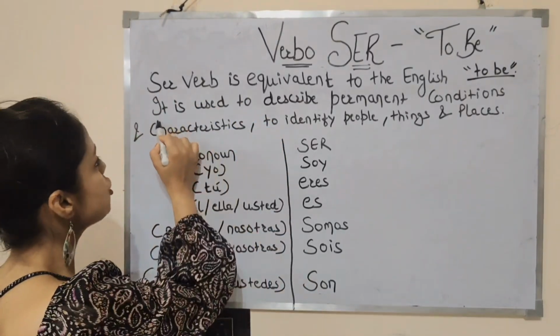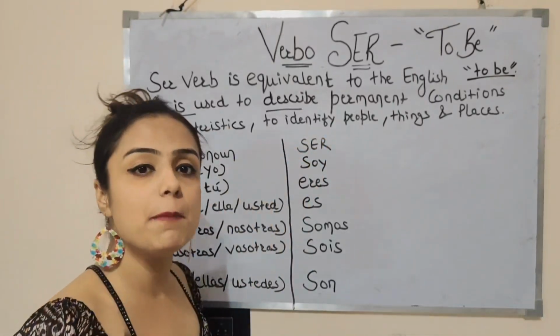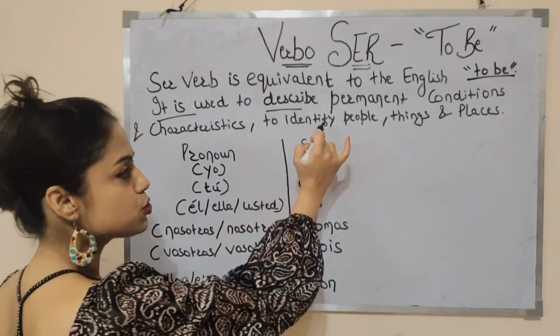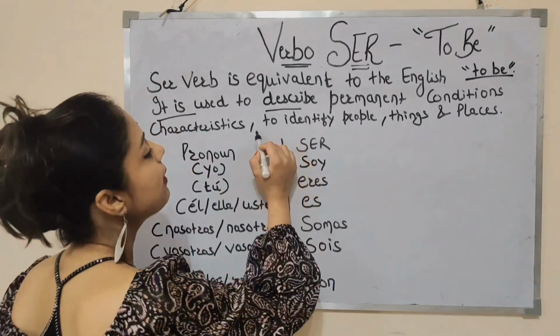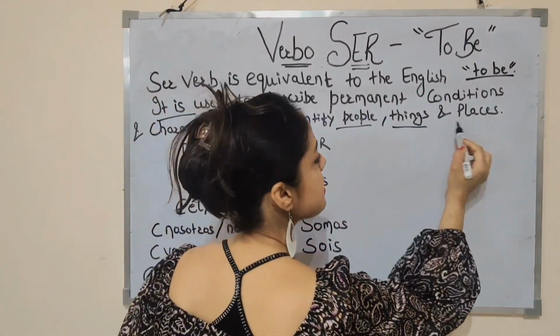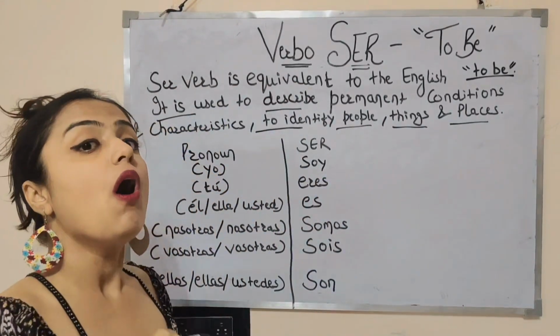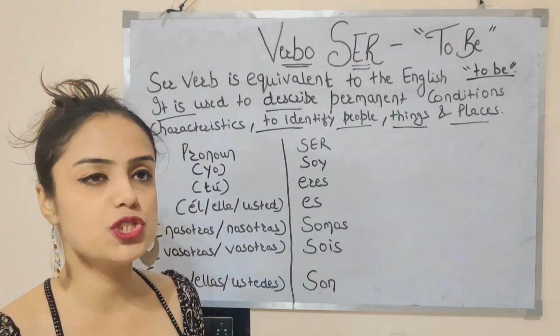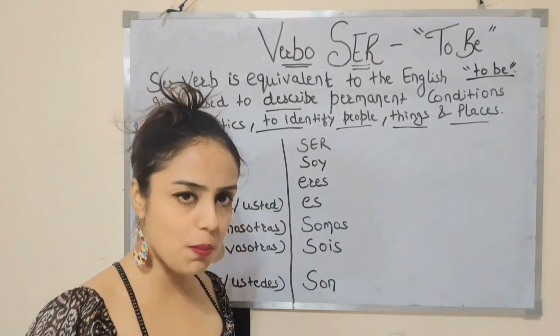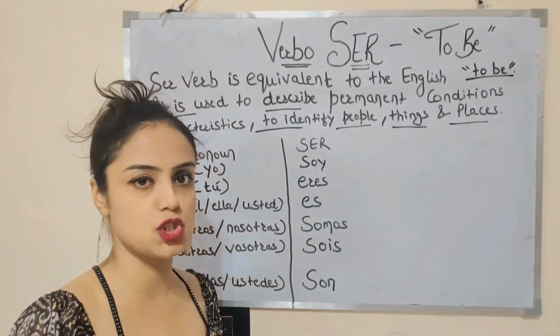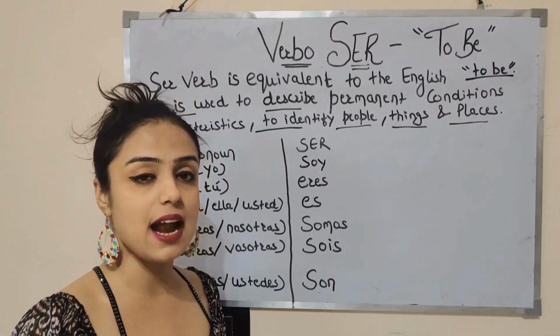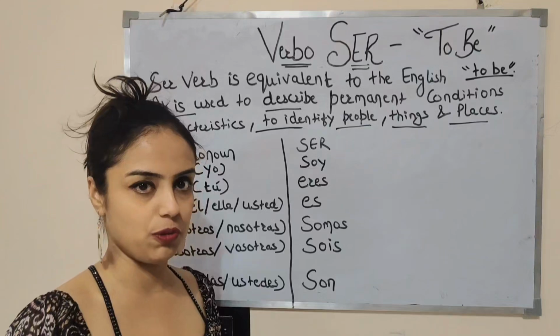Vale? So it is used to describe permanent conditions and characteristics, to identify people, things and places. The ser verb is used for so many things, which I will explain in detail in my current session, so that you will understand the ser verb in detail.